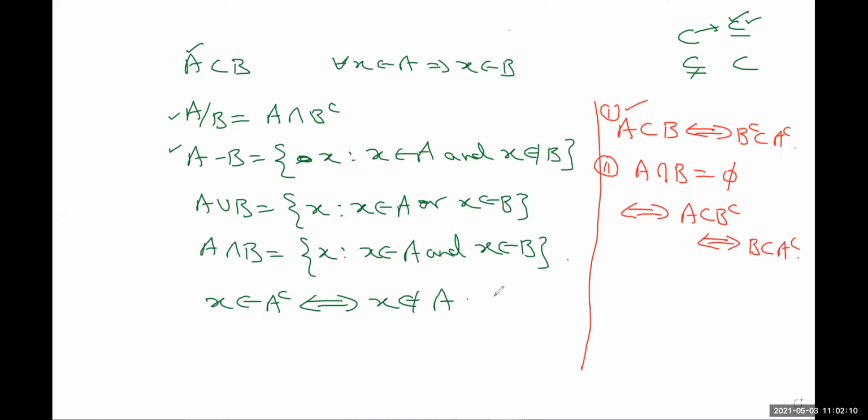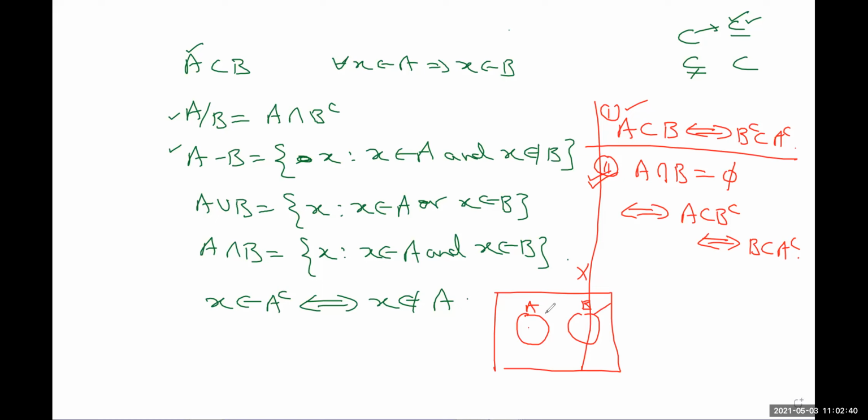And you can see, just first try to observe it from the geometry and then let us come to its proof. So you can see that if A and B are any two sets, either disjoint or A contained in B. In the second case, if you look at it, suppose A intersection B is empty, then you can say that this A is contained in B complement.